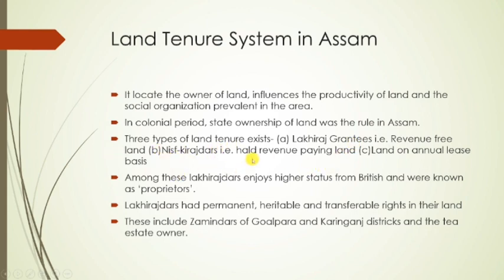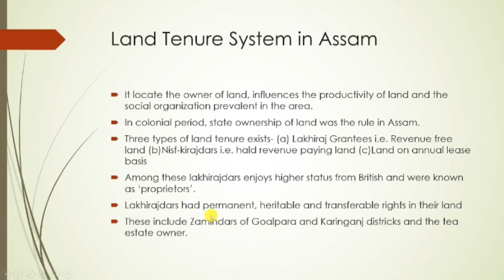And the third one is land on annual lease basis. Among these, Lakhirajdars enjoyed higher status during the British period and were known as proprietors, right? They are known as proprietors, the Lakhirajdars, from the first two categories.